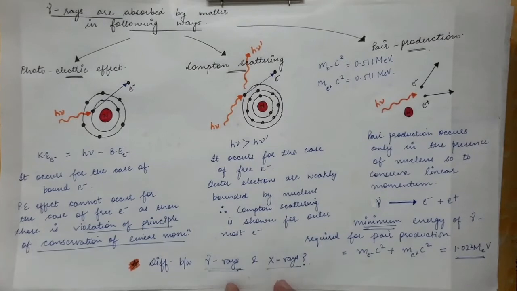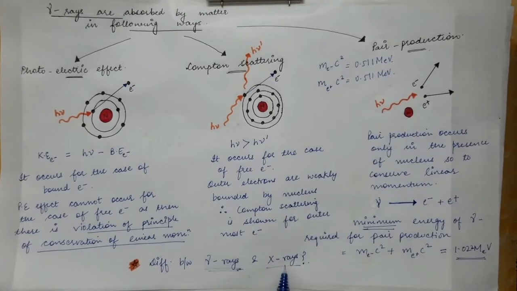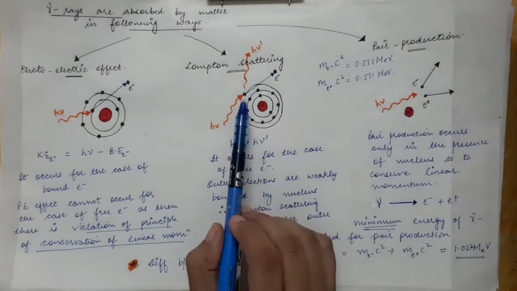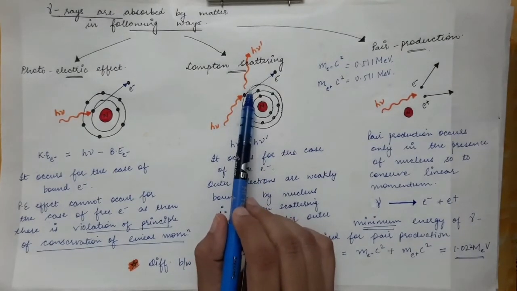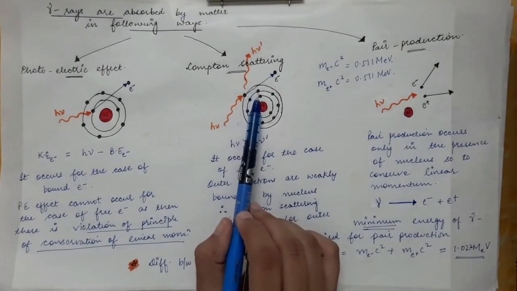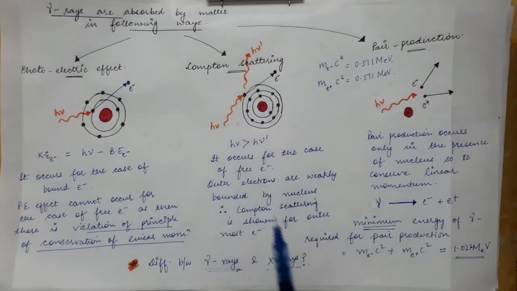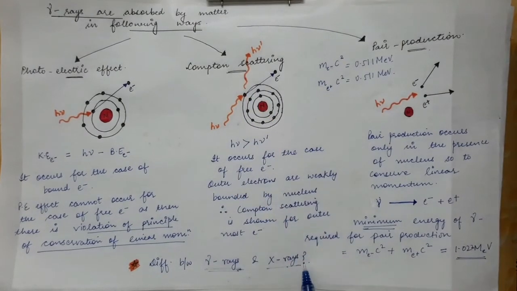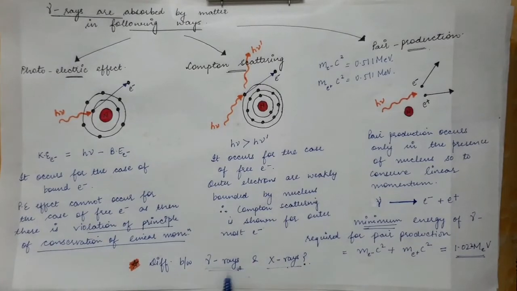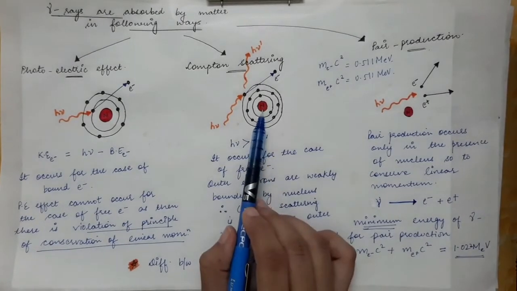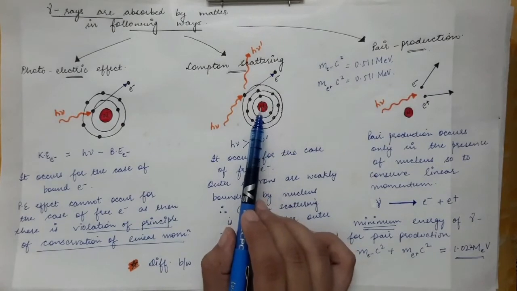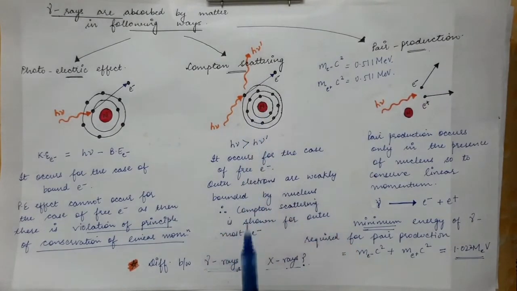So this is the main difference between gamma rays and X-rays. X-rays are emitted when there is a transition of the electrons from a higher orbit to a lower orbit. So those photons that are emitted in that case are X-ray photons. Whereas gamma ray photons are emitted when the nucleus goes from its excited state to its ground state. So in that case, gamma rays are emitted.